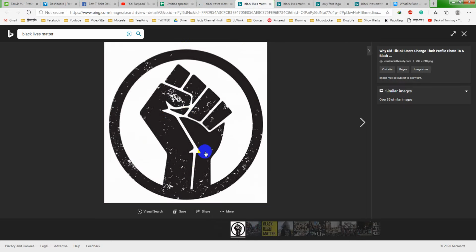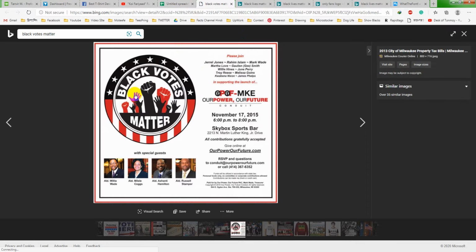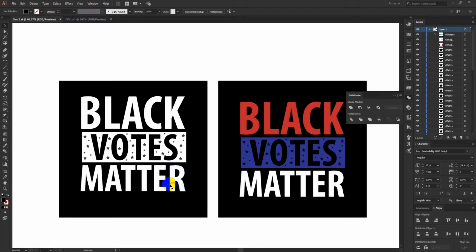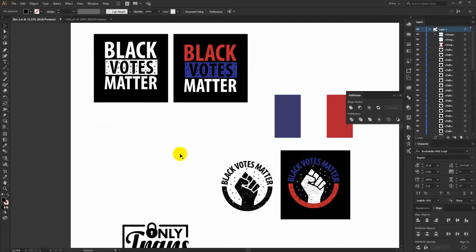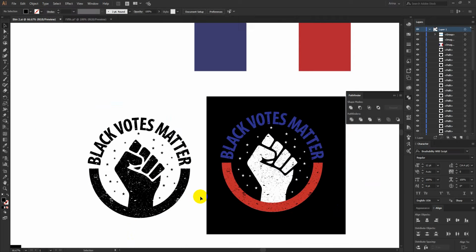So this is the Black Lives Matter movement symbol. I have to use this, and then there is something like this, blackboards matter. So now this is the design he liked. So I could have made something like this, but I just cannot copy someone's work, right? So I made that in a little bit different way, and that is this way.